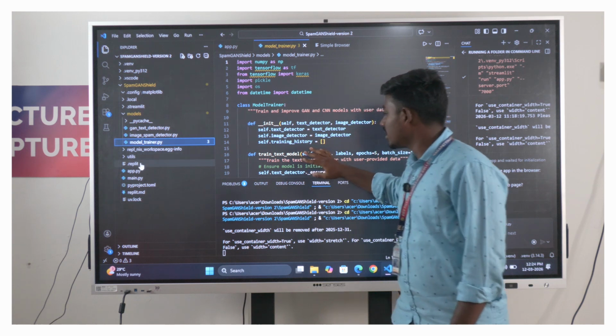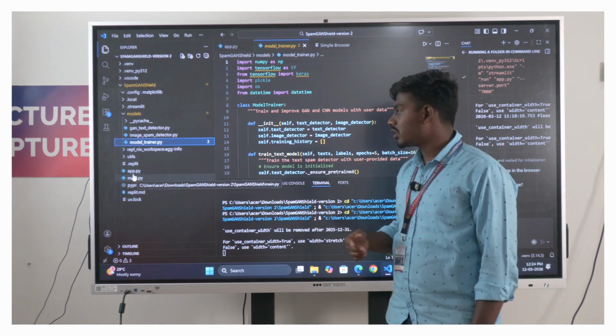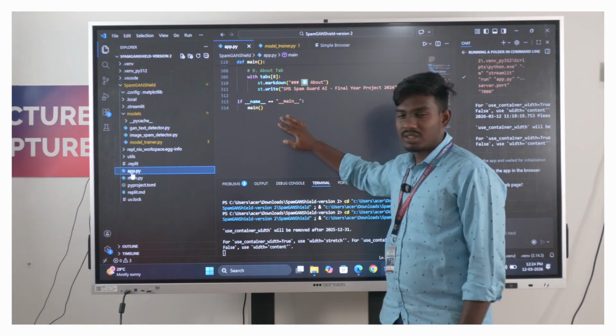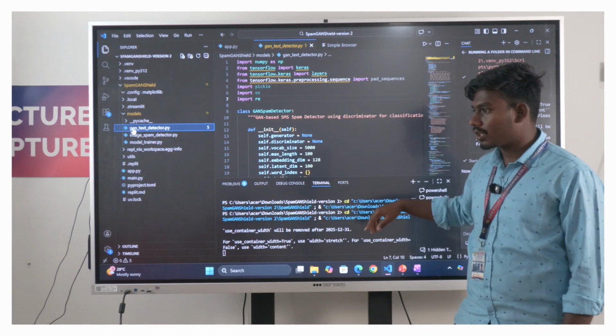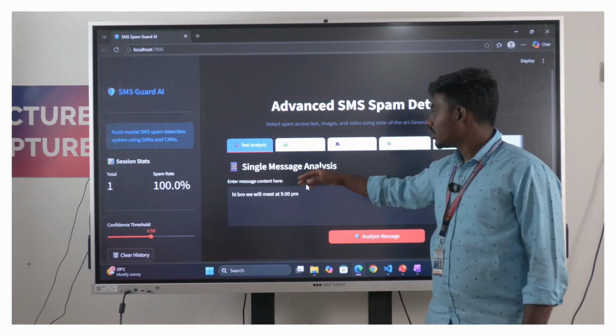This is our model trainer. We implement it in real time, usable for user applications. This is mainly the executable folder with the deployment button. This is our demo for our project.